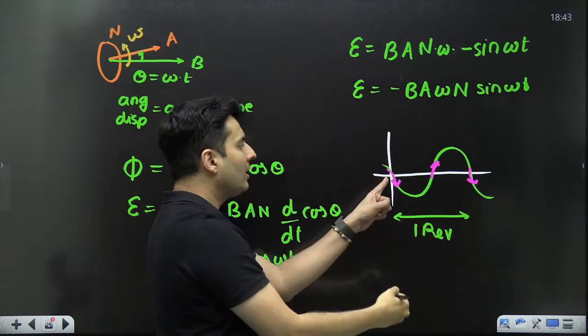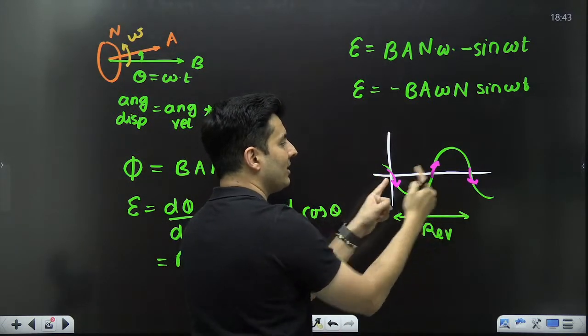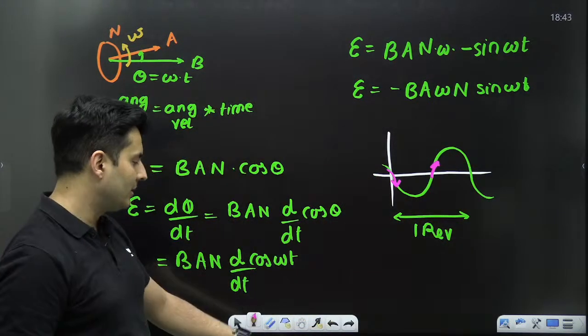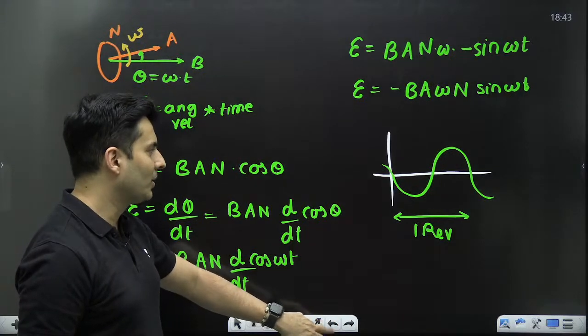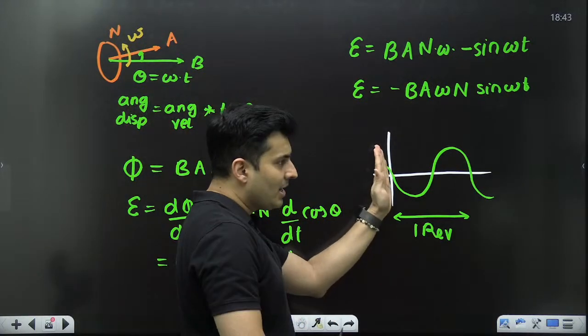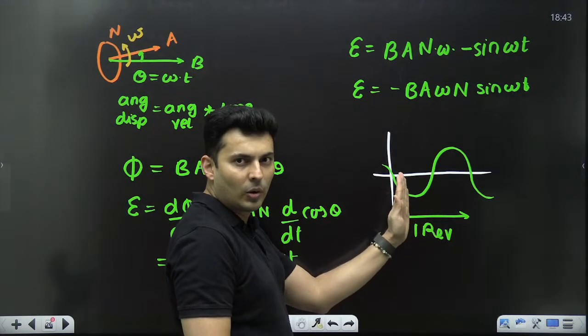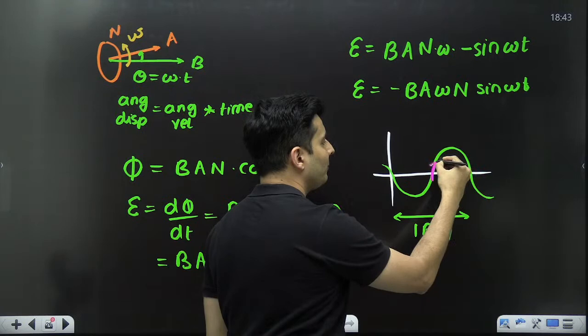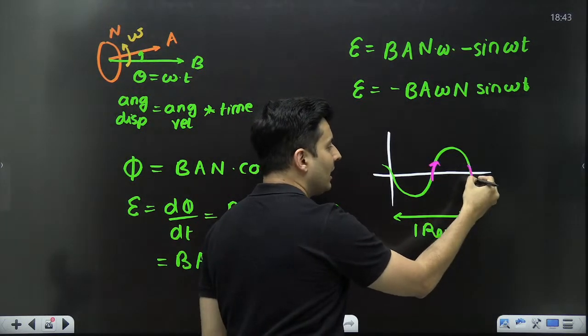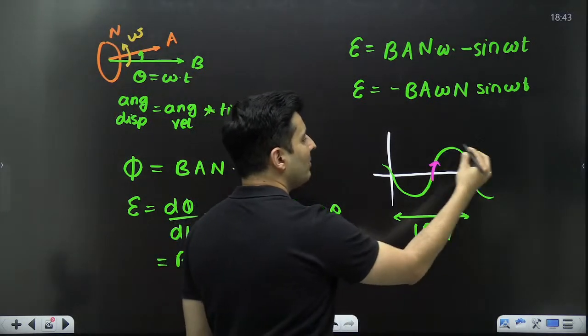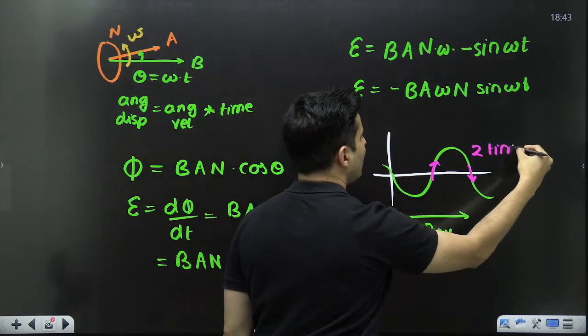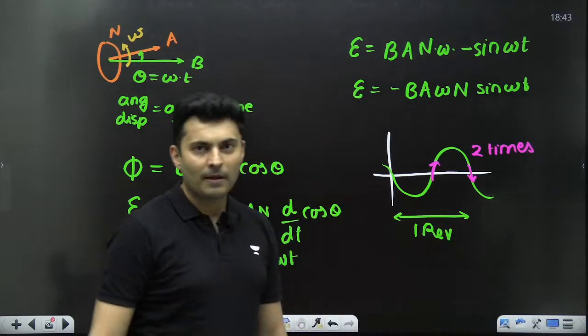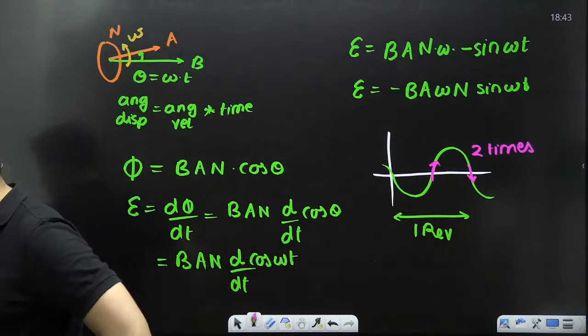So either you include this or you include this. Don't include both, or else you will be like, sir, it changes 3 times. Okay, don't do that. So if you start the time just after this 0, it has gone from negative to positive, and then when it just reached here, it went from positive to negative. So it basically changes 2 times in one revolution. Did you see that? Understood, my dear students?